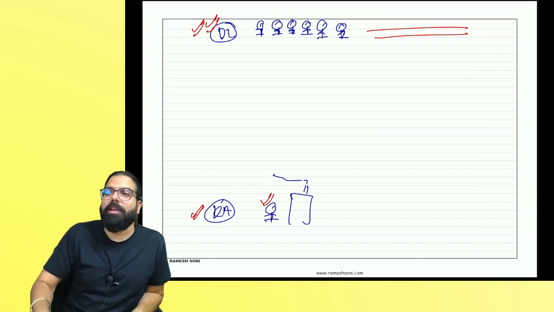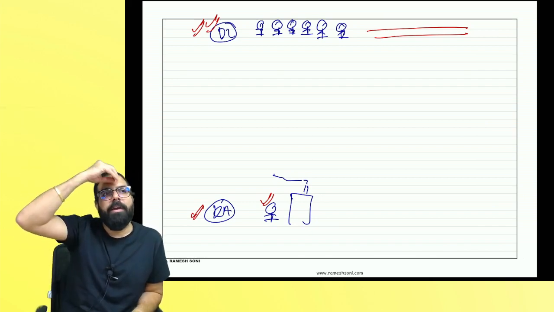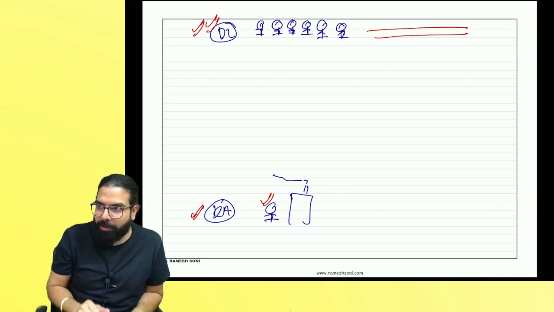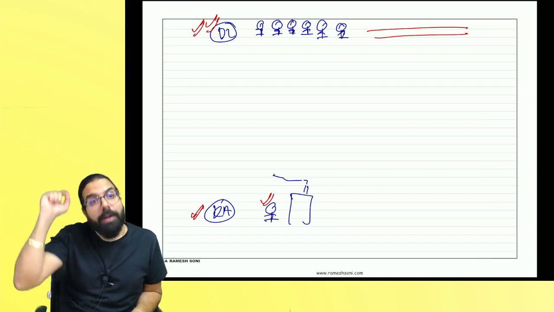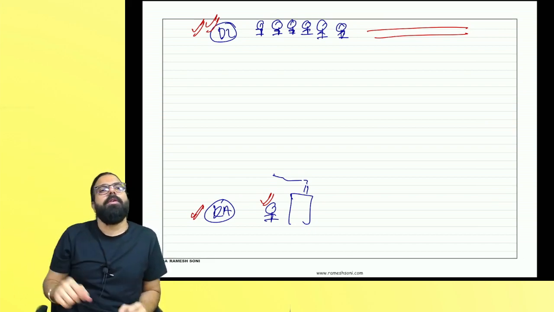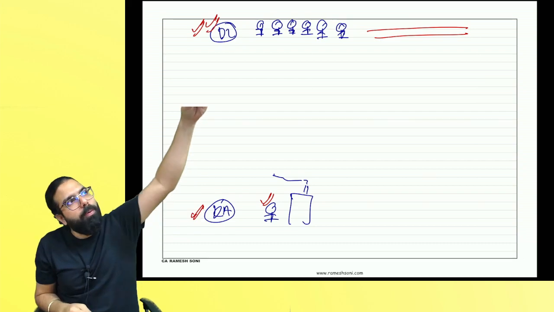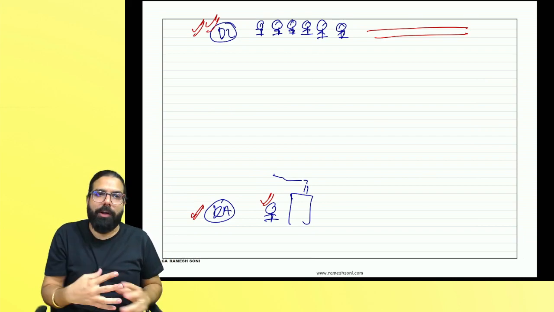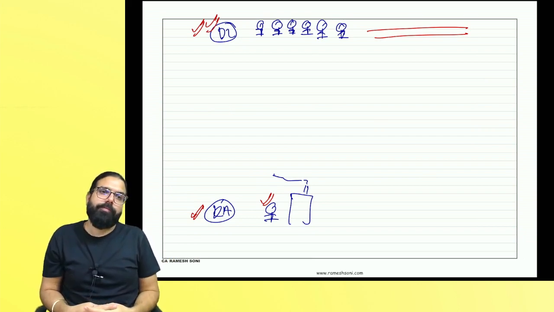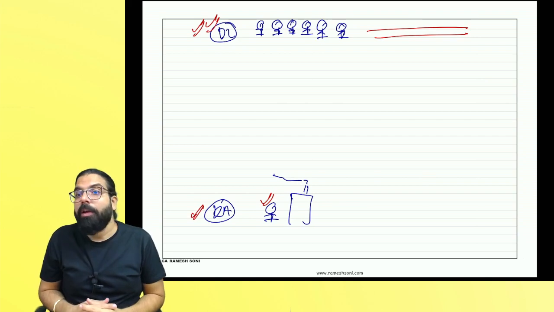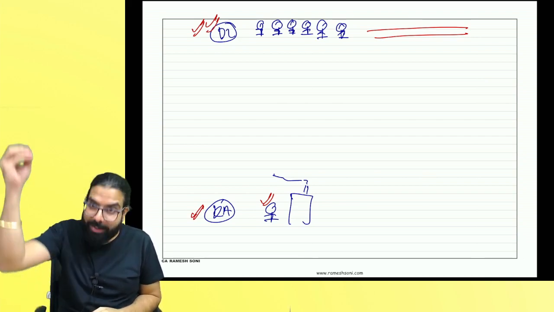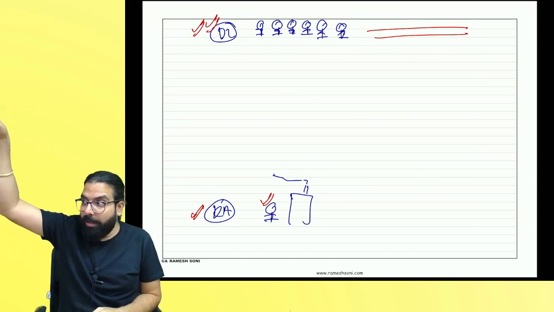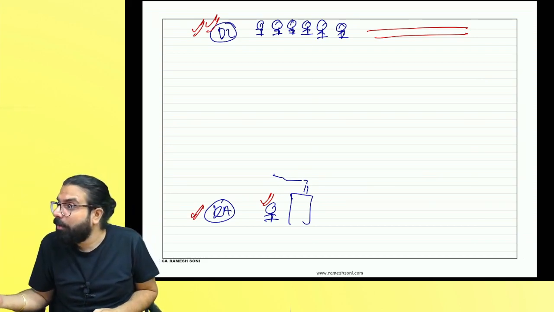Destination based. Tell me one thing. We made one product and sold it in Delhi. That person ate the product and fell sick. He will go to a hospital in Delhi. And hence the Delhi government will need more money. I will tell you one thing. One product was made in Delhi and sold to a person in Karnataka. Supposing Venkat ate the product and loose motion started. Now, Venkat, will you go to the hospital in Delhi? Will you take a flight to Delhi because, sir, I bought the product from a person in Delhi? No, you will go to the hospital in Karnataka.